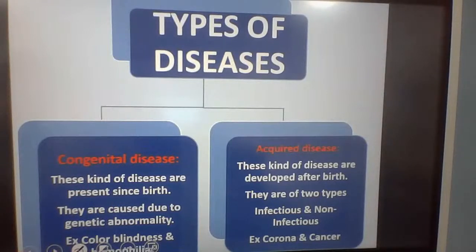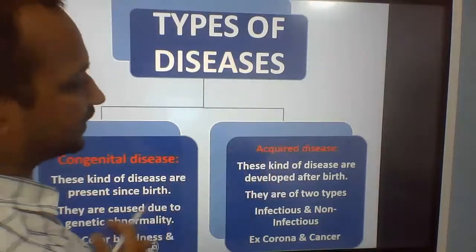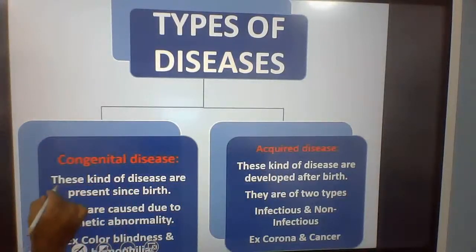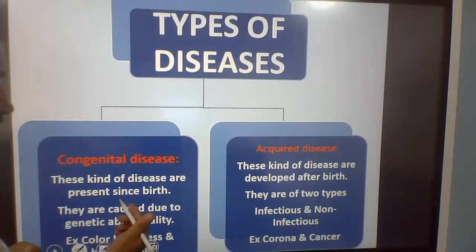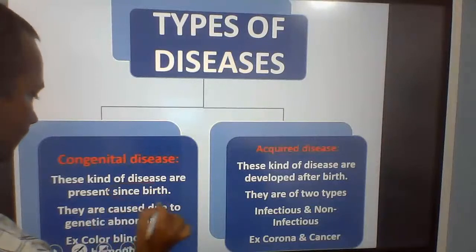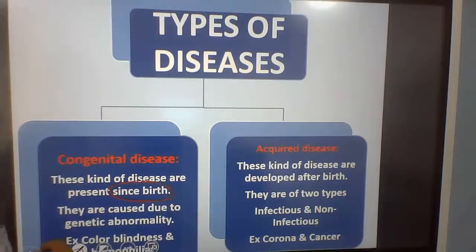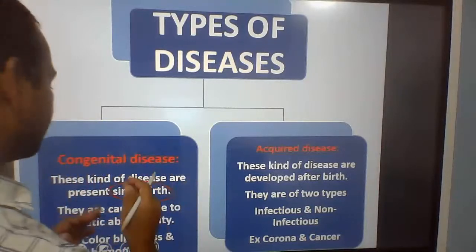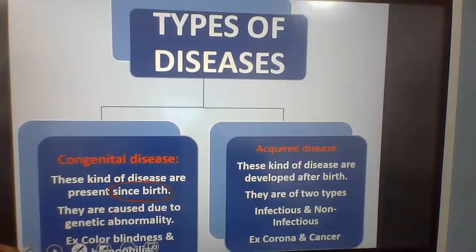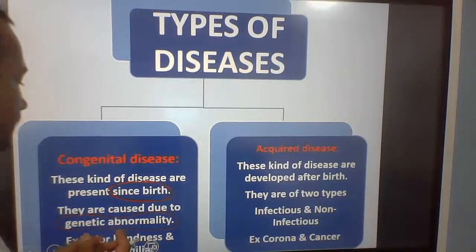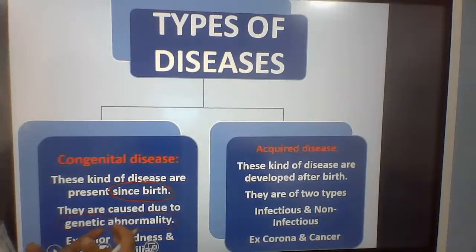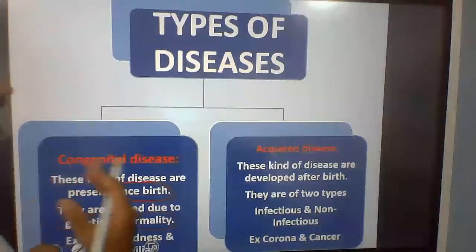Types of disease, already I discussed. They are congenital disease and acquired disease. Congenital disease: these kinds of disease are present since birth. Here one thing is very important, the words since birth. They are caused due to genetic abnormality. There is some genetic abnormality in the embryo, in the developing child, so this kind of disease appears after the birth.